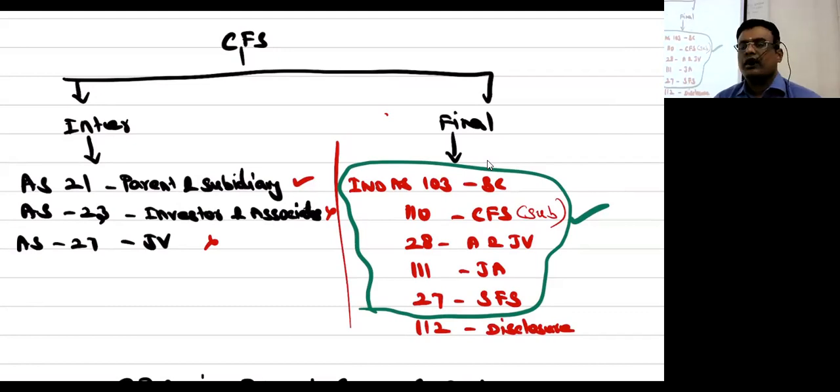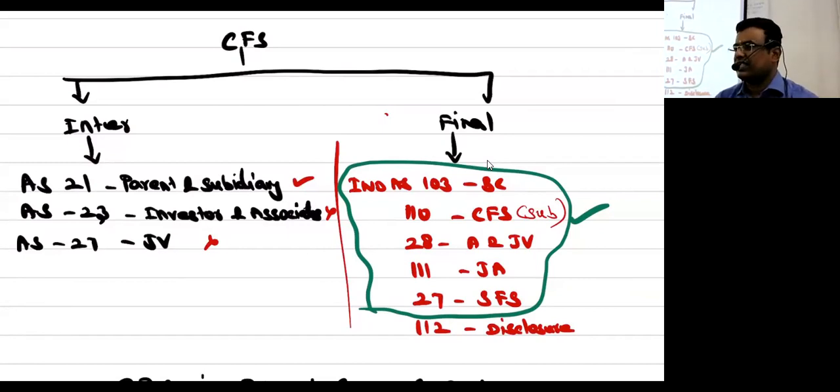Is it clear? Parent and subsidiaries are covered under 110. Then 28 covers associates and joint ventures. 27 is separate financial statements. 111 is joint arrangements. 112 is disclosure.